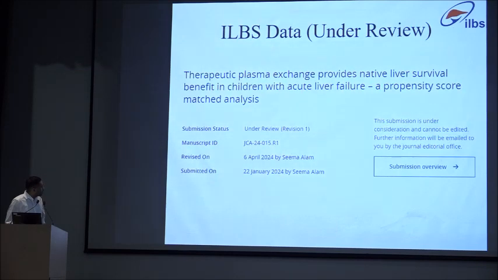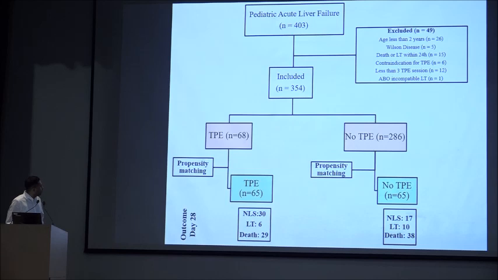Coming to one of our papers which is under revision right now, the revision has been submitted, where we are comparing TPE versus no TPE by using a propensity score matching.